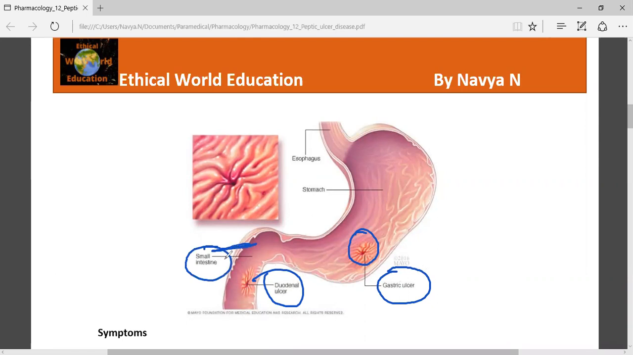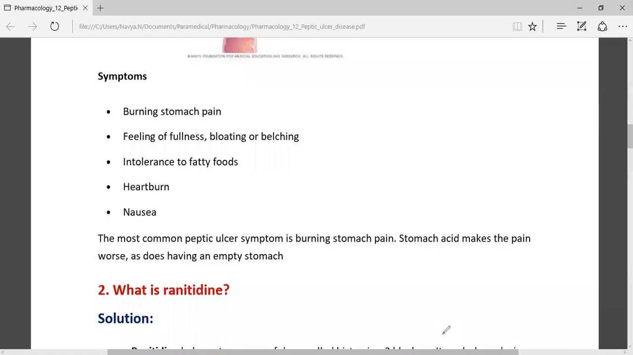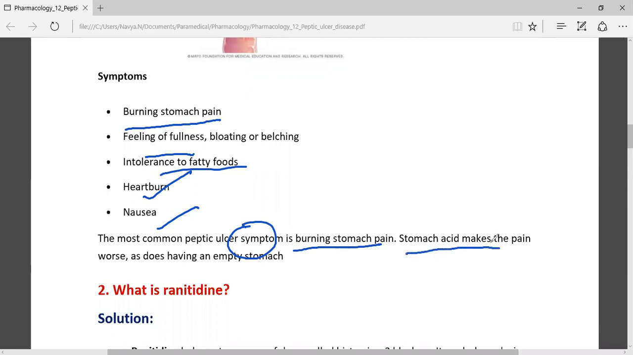So let us know the symptoms of this peptic ulcer disease. The common symptoms that patients feel are a burning stomach pain, a feeling of fullness and bloating, heartburn, intolerance to fatty foods, and nausea. The very common peptic ulcer symptom is the burning sensation, the burning stomach pain, and this stomach acid makes the pain worse, as does having an empty stomach.